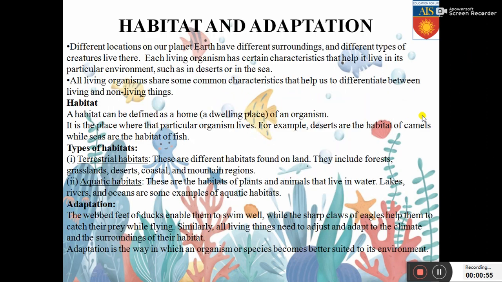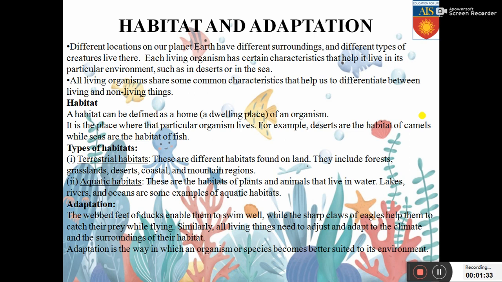So let's get started. First, we will learn about what is habitat and adaptation. Let's have a brief introduction. Different locations on our planet Earth have different surroundings and different types of creatures live there. We are aware of it. On Earth, the surroundings are different and different surroundings have different creatures. Each living organism has certain characteristics that help it live in its particular environment, such as in deserts or in the sea. If you take a fish and put it in the desert, or if you take a camel and put it in the sea, they will not survive because those are not their habitats.